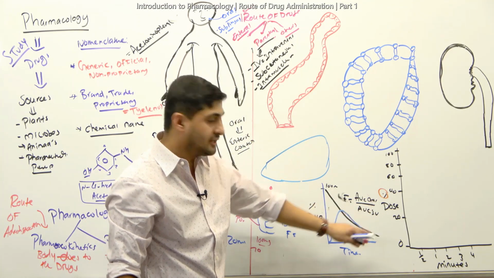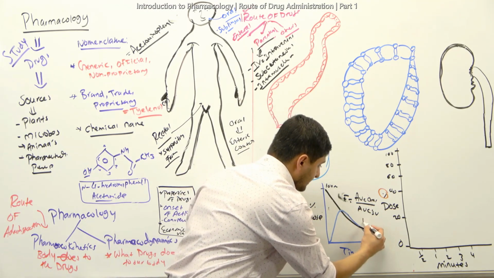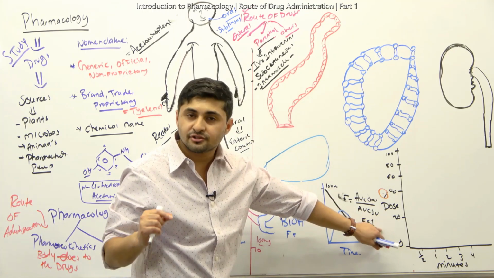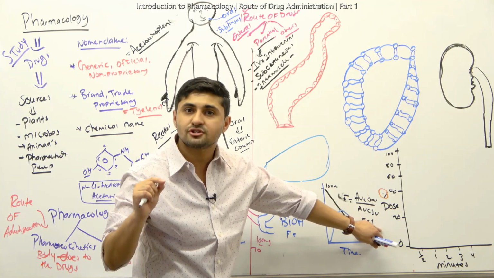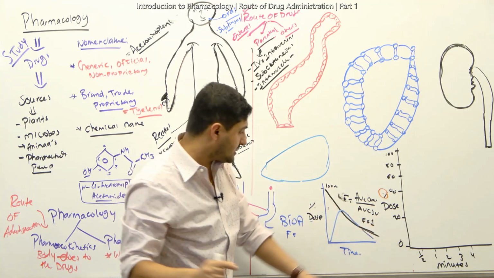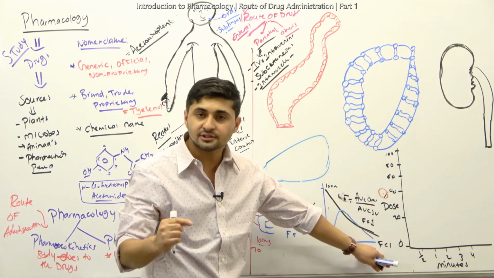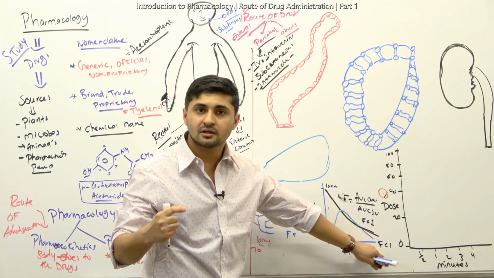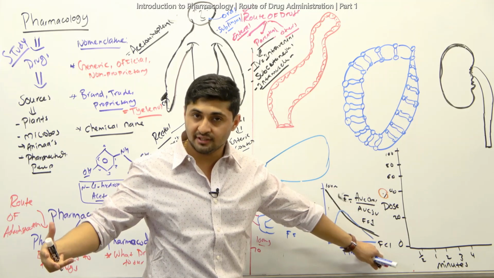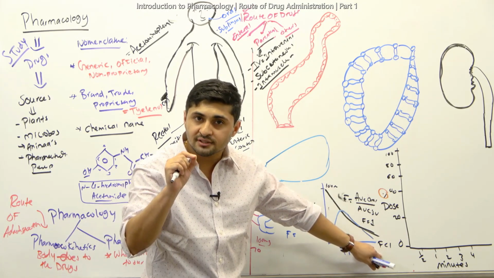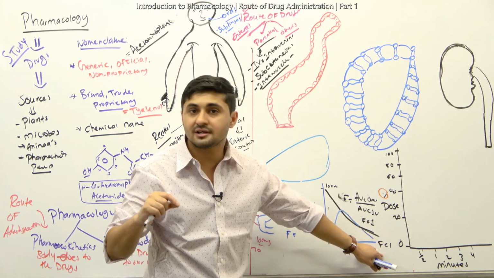Usually, if the bioavailability is equal to 1, that means it refers to 100% of the drug reaching the plasma. But if the bioavailability is less than 1, it means a fraction of the drug has been metabolized and inactivated, and maybe some of the drug is bound to plasma protein. The free drug is less than 100%.